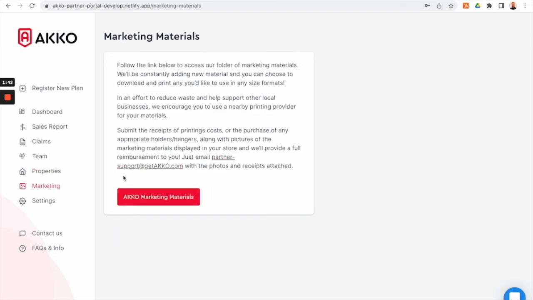In the Marketing tab, this is where you access our Google Drive that has different folders for all our different marketing materials, reimbursement instructions for printing costs, as well as any hangers and the costs for those are here. Just email partner-support@getakko.com.